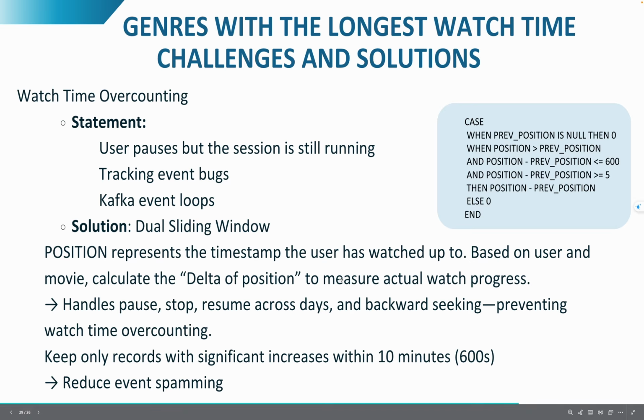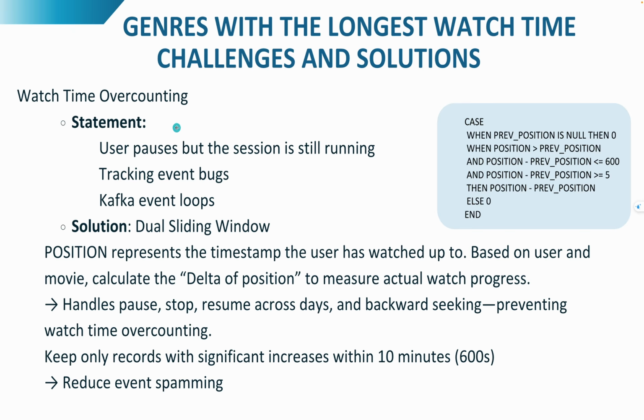One key challenge is watch time overcounting, which happens when the user pauses video or closes the video but the session keeps running, due to a tracking bug and Kafka event loss. To solve this, we apply a dual sliding window using position data to calculate progress the user made while watching.